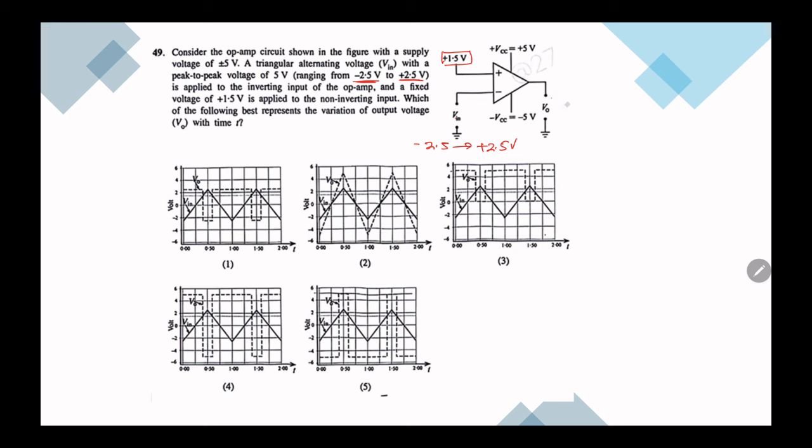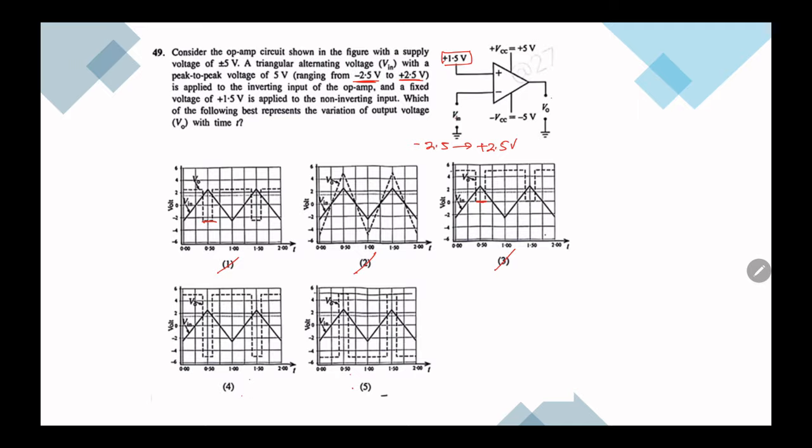Let's select the answers where it saturates to plus and minus 5. This is not possible because it is not saturating. This is not possible because it is not going to the negative side. It stops at 0. This is also not possible because when it is saturating, it should go up to minus 5. So these are the possible answers.